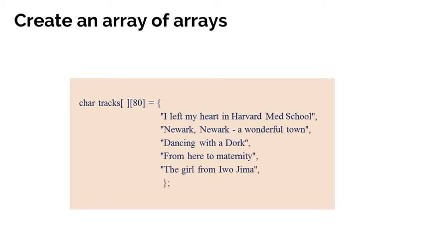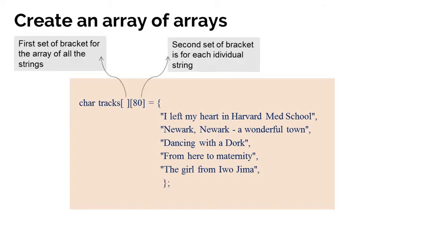Over here the first dimension specifies the total number of strings in that particular array, and the second dimension specifies the set of brackets for each individual string. That means in each individual string the maximum possible size is 80 characters. And this string is an array.